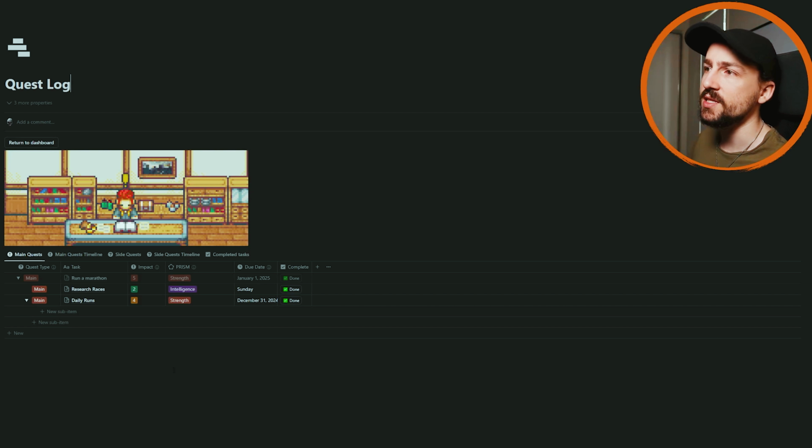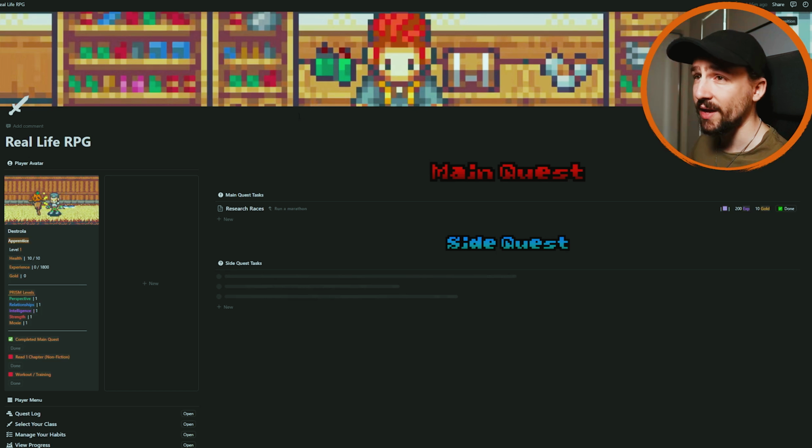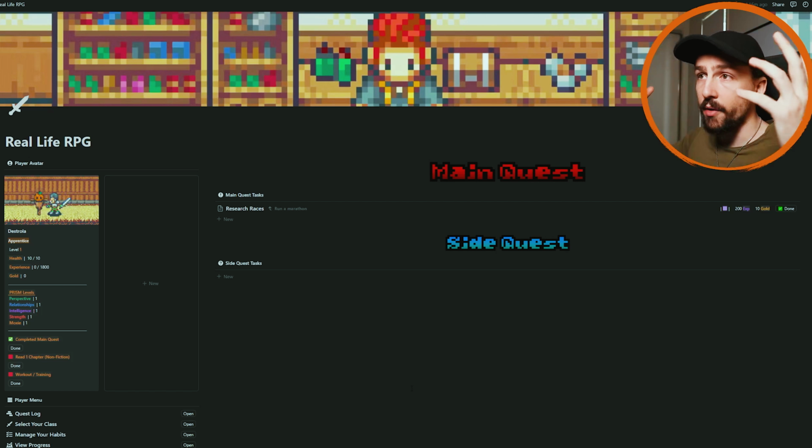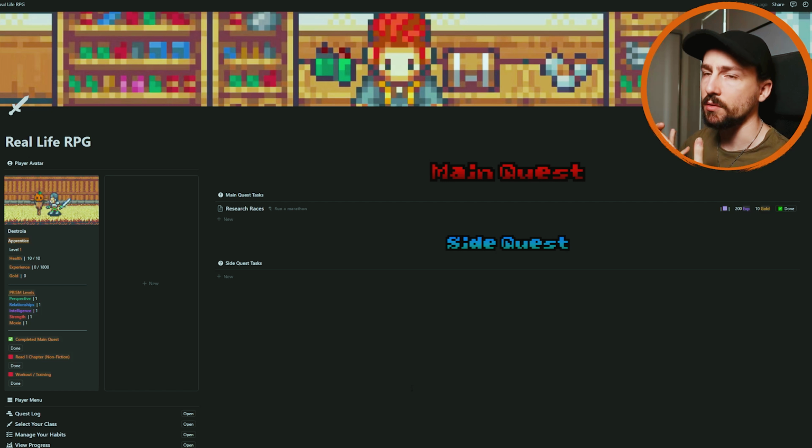And because you've done it in this system, once we go back to the dashboard, you'll note that directly under me, you'll see one task in the main quest area, and that is research races. Now, I put in 3 different values just then. Why is only one of them showing? That's because the way this system works is it takes the next available task that you have to do, sets the priority based on all of these different factors, like the impact, like if it's a subtask, like if it has a certain date that's closer than another one. And in doing so, it will then show you only the things that you need to do right now.